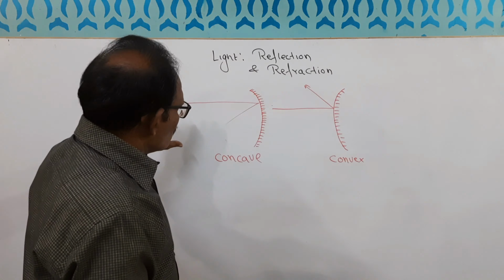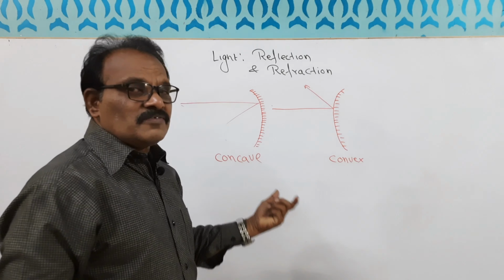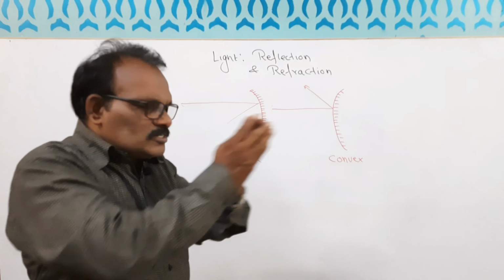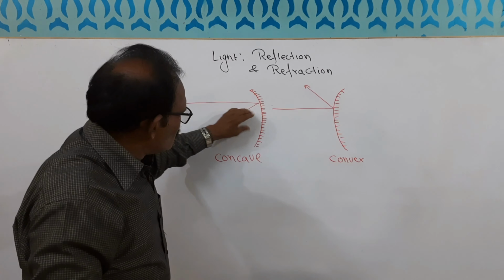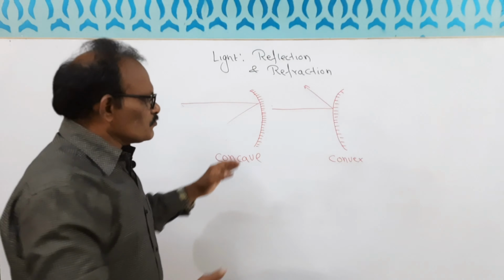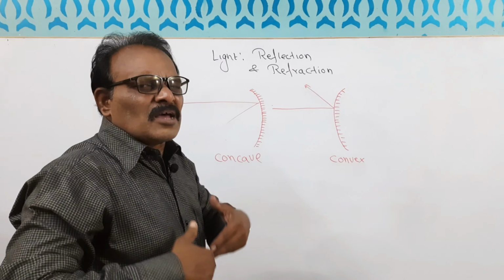You see, here it is just curved. Cave means in Hindi गुफा. गुफा का द्वार अंदर की ओर जाता है. Since it goes inside, we can say cave, we are entering inside. And this is the bulging point. Vex मतलब उभरना.